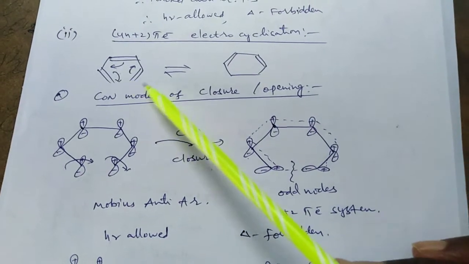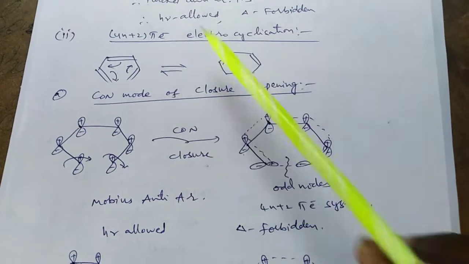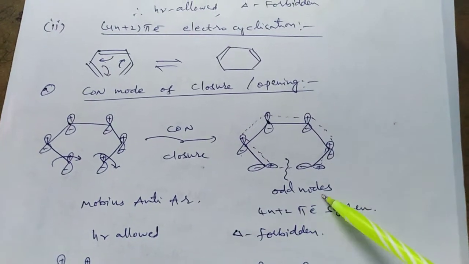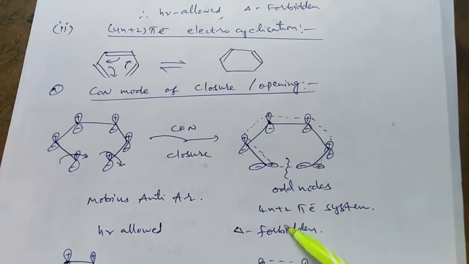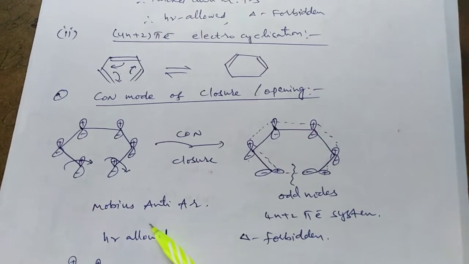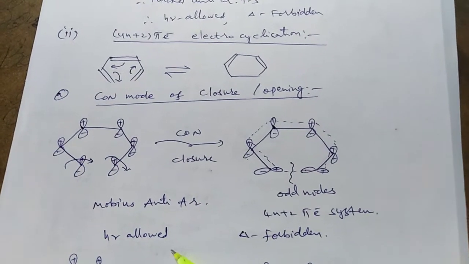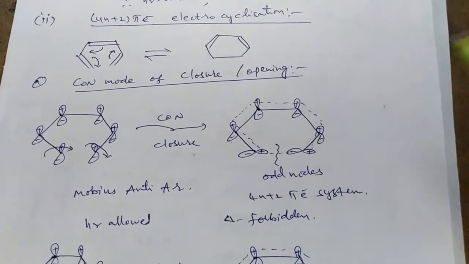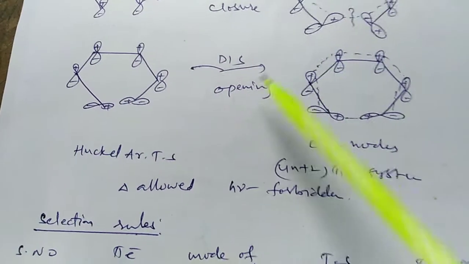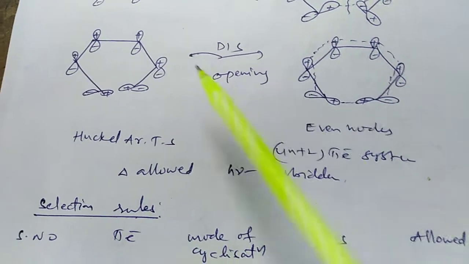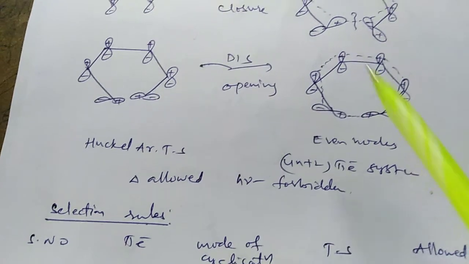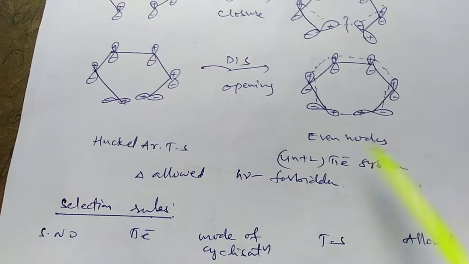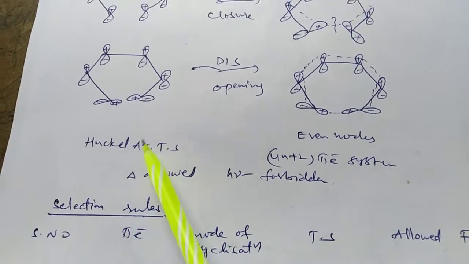Next example, 1,3,5-hexatriene. It is a 4n plus 2 pi electron system. In conrotatory mode rotation, it has odd nodes, one node. A 4n plus 2 pi electron system is a Mobius anti-aromatic transition state, photochemically allowed and thermally forbidden, because it has an odd number of nodes in the case of conrotatory mode of rotation. And in the case of the disrotatory mode of rotation, the same molecular orbital has even nodes. It is also the same 4n plus 2 pi electron system, but it is a Huckel aromatic transition state, thermally allowed and